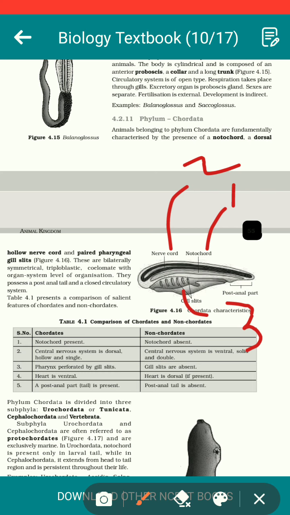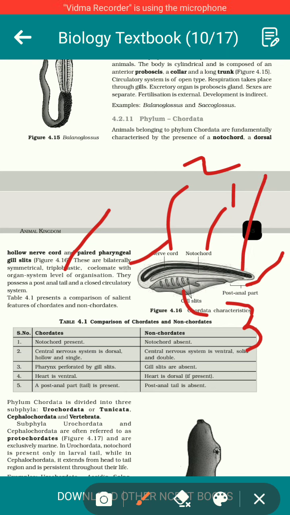After that, the text has mentioned clearly that chordates are bilaterally symmetrical animals. Further, there are three germ layers in their body, so they are triploblastic, and they are coelomate animals. They have a true coelom with an organ system level of organization. They possess a post-anal tail and a closed circulatory system. This part lying away from the anus is known as post-anal, meaning after the anus, and this very part is known as the tail.